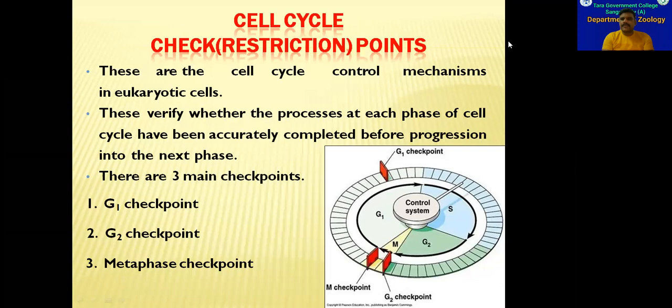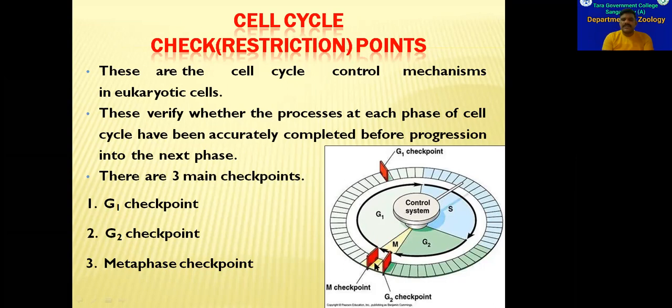So all these events in the eukaryote cell cycles will be controlled. So three checkpoints are there. Three major checkpoints are there. So they are G1 checkpoint. So at the end of the G1 phase, a first checkpoint will be there. That is G1 checkpoint. And in the S phase, there will be no checkpoint. But at the end of the G2, there will be again another checkpoint, a second checkpoint. This is G2 checkpoint. Once the cell passes this G2 checkpoint, cell enters into division phase.